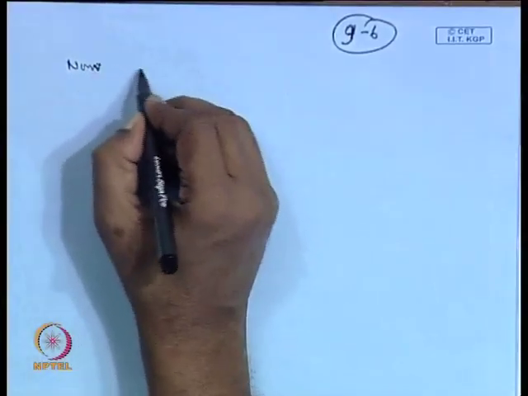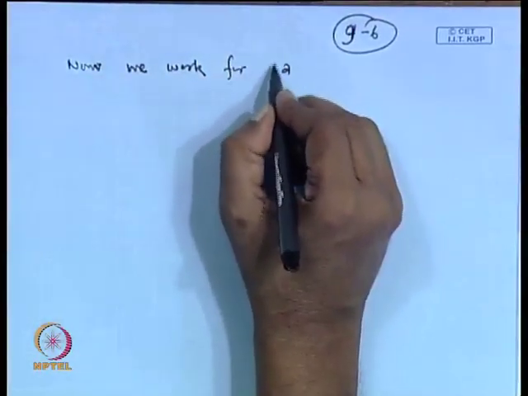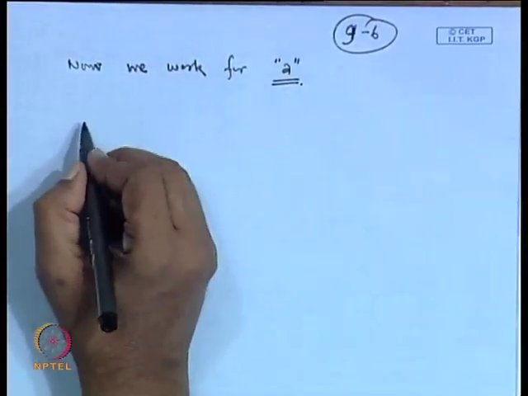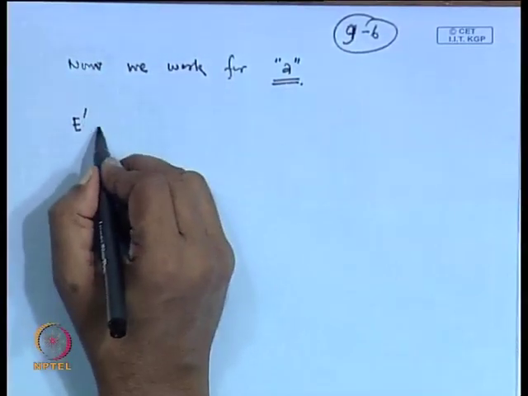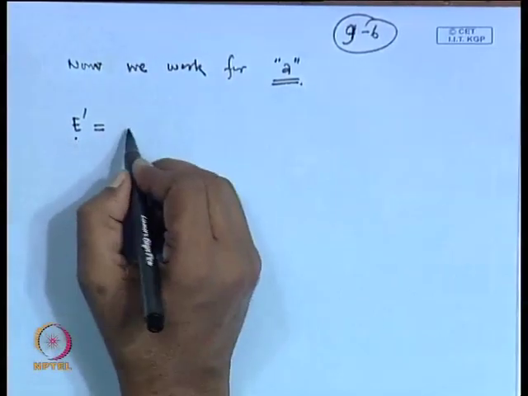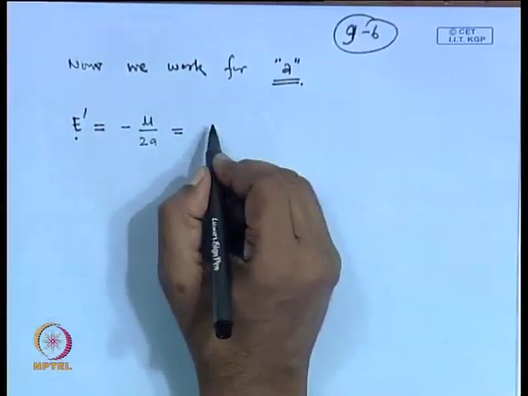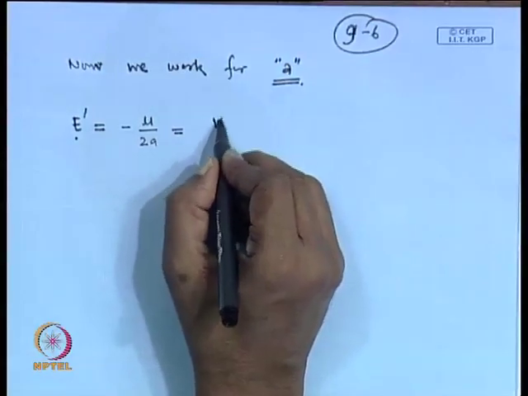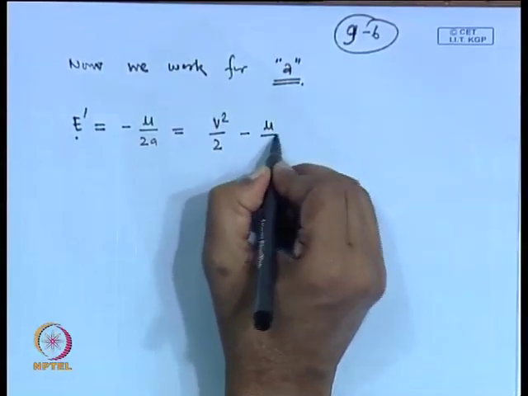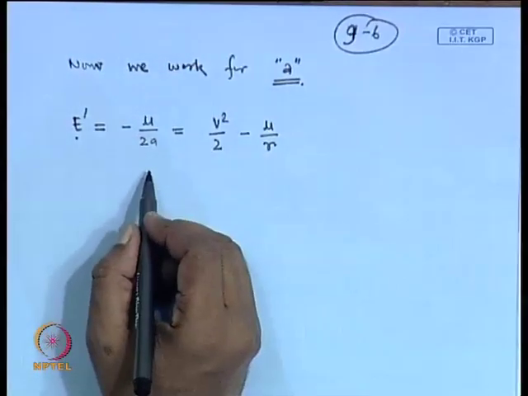Now, theta we have done. So now we work for A, the semi major axis. We know from our earlier lectures that the specific energy of the satellite, that is the energy per unit mass, is nothing but minus mu by 2 A. And this we have written as V square by 2 minus mu by r. So this you can rearrange and get A from this place.